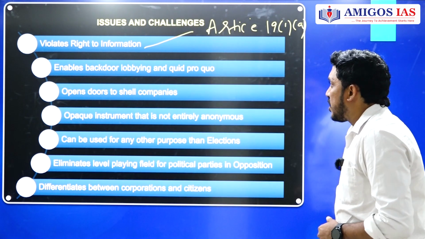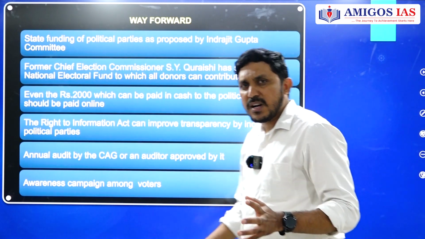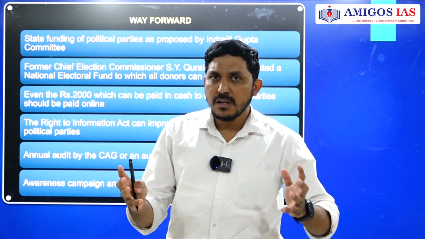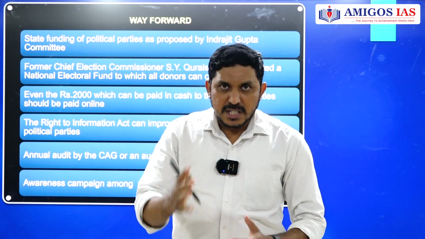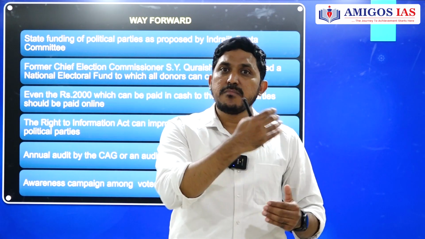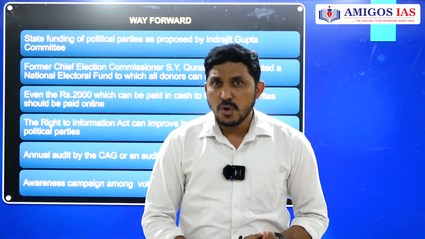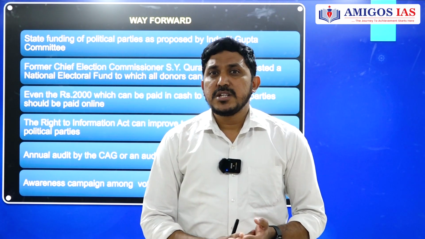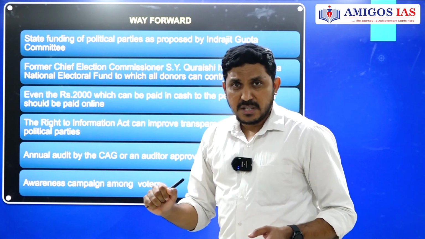That is the issues and challenges. So what is the way forward here? We have to understand, state funding of political parties is a big topic, which can be covered sometime later. Political parties are not all on the same level playing field. Why not let the state itself give the money to the political parties for the elections? That is one proposal given by the Dinesh Goswami Committee. Second, the Administrative Reforms Commission, and also the Inderjeet Gupta Committee, have mentioned the same point.